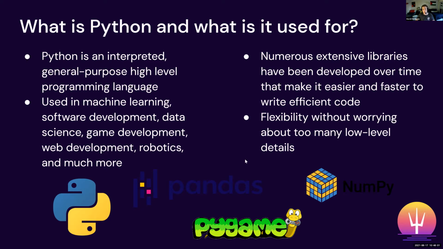And Python's especially popular because a lot of these programming languages don't have tools that can do the same things. That's why Python's really popular for data science, especially, as well as game development, for example, with Pygame, because these libraries are just so powerful. Also, Python has a really good amount of flexibility. So compared to other programming languages, Python is really simple. You don't have to do stuff like declare types if you've worked with Java before. It's very simple. We'll go on to that in a few slides.